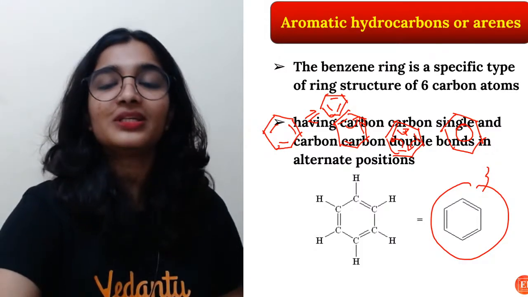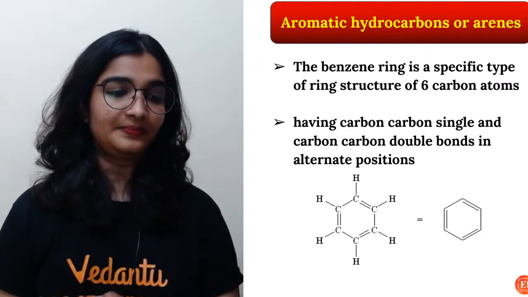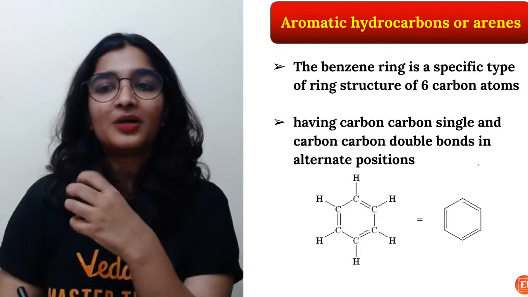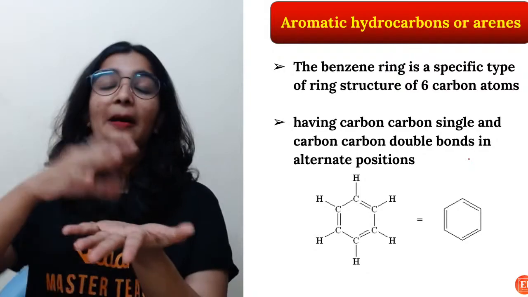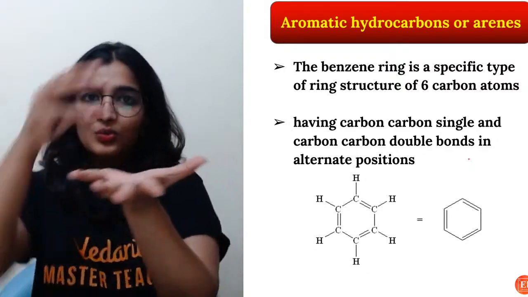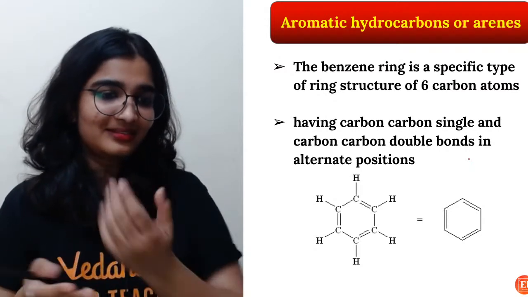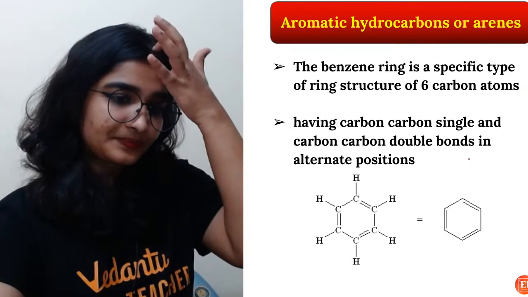If a compound has to be stable, it will do whatever it can. Generally compounds are three-dimensional, but benzene is a planar structure, though the electron clouds will be there above and below it. This is planar. Benzene is a planar compound.